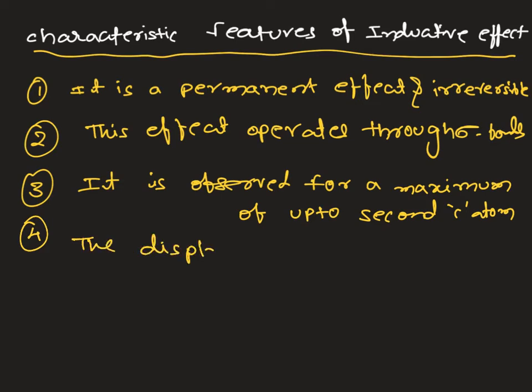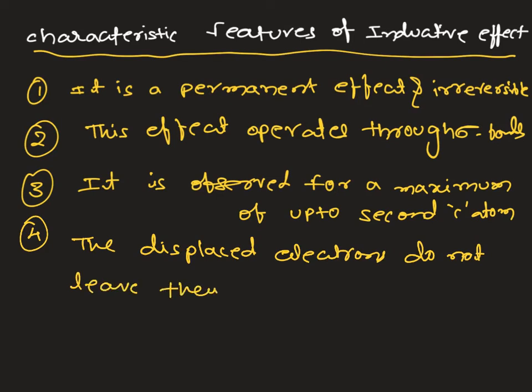For example, a bond between carbon and X formed, let us assume, by 2p orbital overlap.